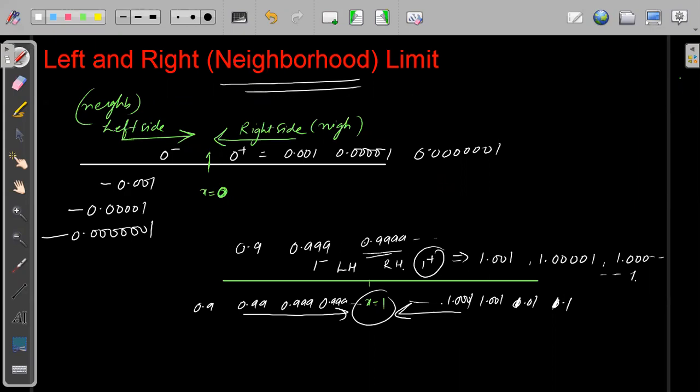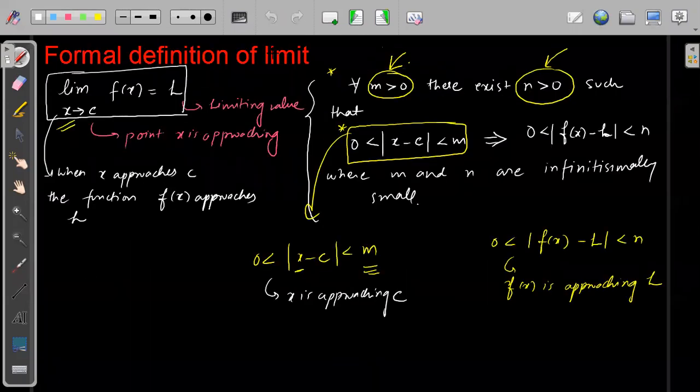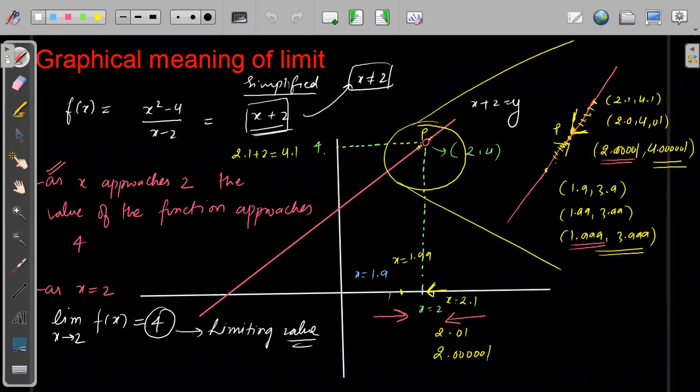Now suppose x is approaching from two directions; the function will also approach from two directions. If we look at the previous example of the graph, in this case also the function is approaching either from this side or from this side.